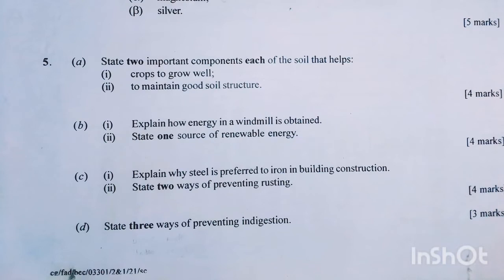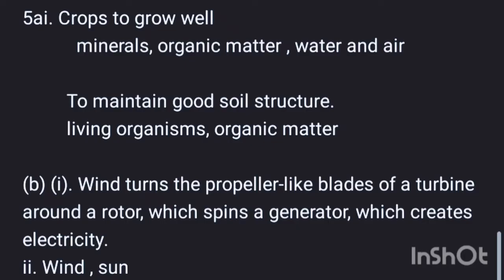Question number 5. State two important components each of the soil that help crops to grow well, and to maintain good soil structure. For crops to grow well, we have the mineral, organic matter, and water and air. And to maintain good soil structure, we have the living organisms and organic matter.